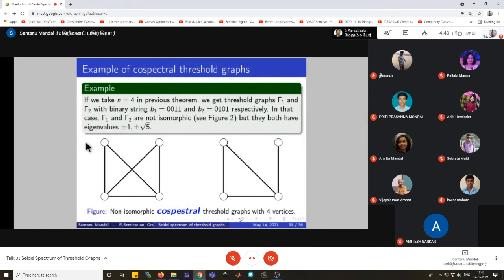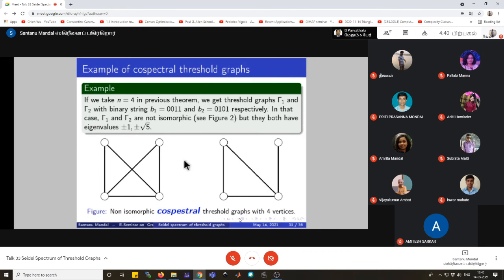To visualize the theorem, we have considered the value n equals 4 here, and we see that the threshold graphs gamma 1 and gamma 2 with binary strings b1 will be 0 square 1 square and b2 will be 0 1 0 1. We see that the two graphs are non-isomorphic because their number of edges are distinct. Still, they are co-spectral on the Seidel matrix because both of them have the Seidel eigenvalues plus minus 1 and plus minus root 5.